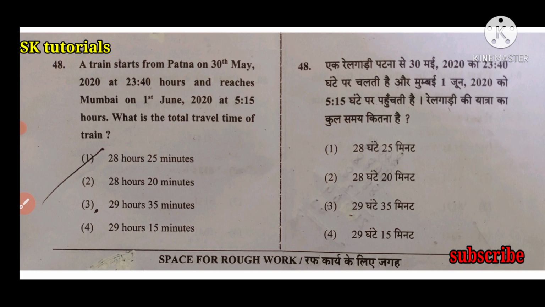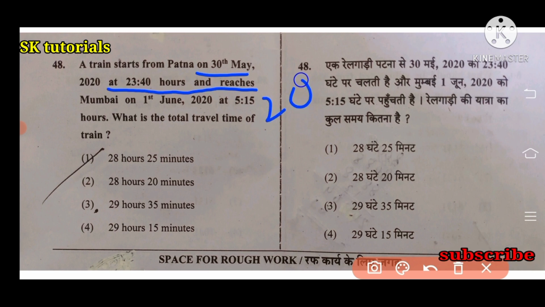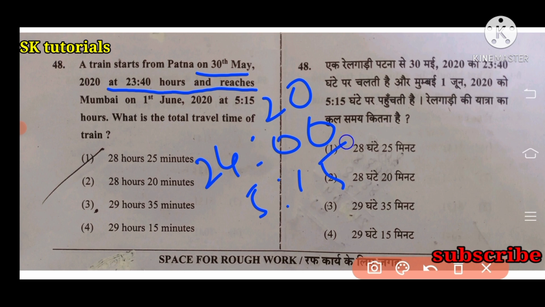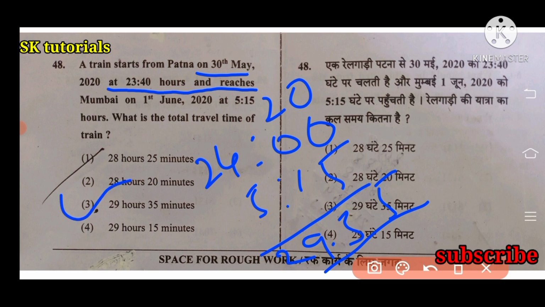Next question. A train starts from Patna on 30th May, 23:40 hours, and reaches Mumbai on 1st June 2020, 5:15 hours. What is the total travel time of the train? 20 minutes to 24 hours, and reaches Mumbai on 1st June 2020, 5:15. Right answer is option 3, 29 hours 35 minutes.